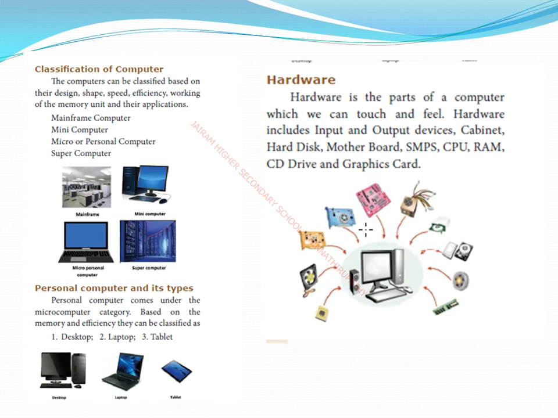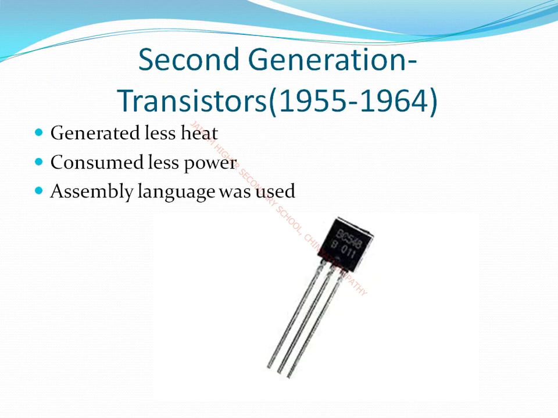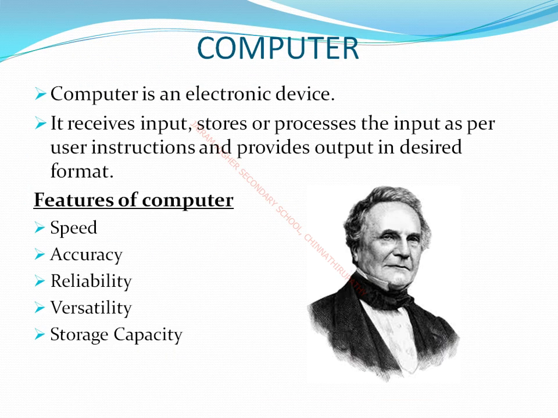Once again, we will go through from the CPU. At an earlier stage they used the abacus machine for calculating purposes. Then later he developed many computers and he developed the basic structure of the computer. That's why we call him the father of the computer. Okay, a computer has a lot of advantages. Only a few features I have given you here. Once again we will remember: speed, accuracy, reliability, versatility and storage capacity.